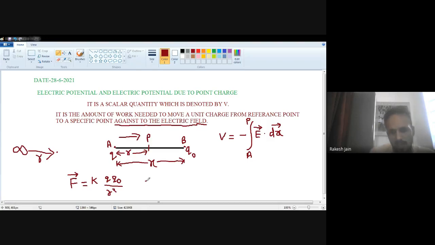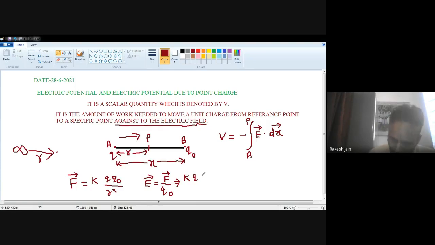So what is the electric field intensity E? According to the rule, E is equal to F upon the charge on which you want to find the electric field intensity. That is F upon Q0, as I taught you a few minutes ago. So it will be K Q Q0 upon r square, divided by Q0.